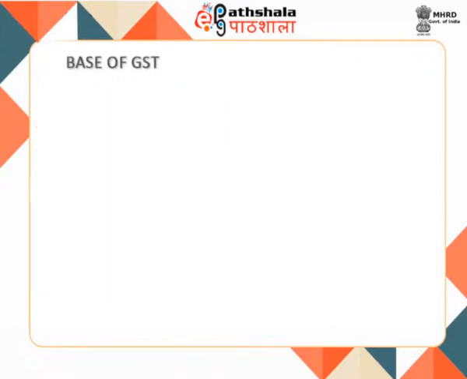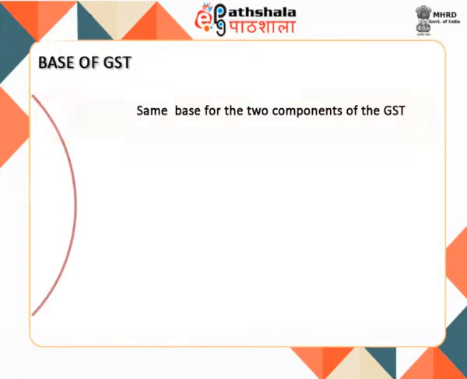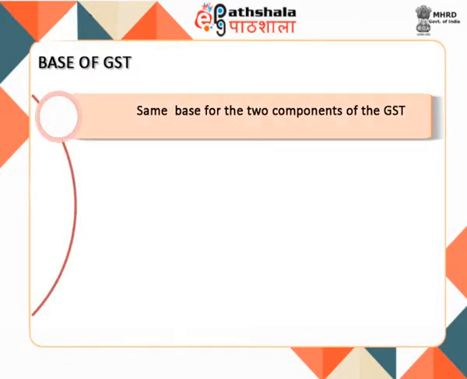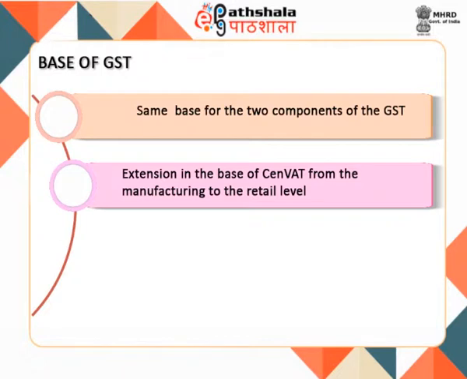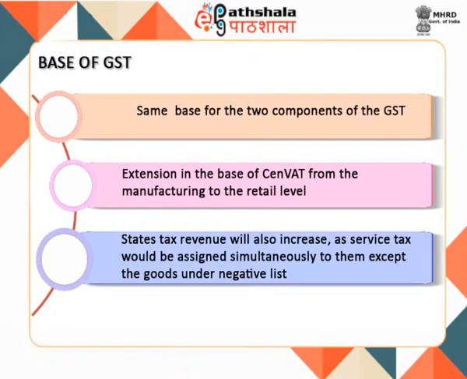In the scheme of GST, it is proposed that the base of the two components of the GST should be the same. In doing so, it calls for major changes in the tax system of the center and the states. In regard to the central taxes, the scheme proposes an extension in the base of Cenvat from the manufacturing to the retail level. This change in the CGST will provide additional yield to the government. For states, the tax revenue will also increase as service tax would be assigned simultaneously to them except the goods under negative list.